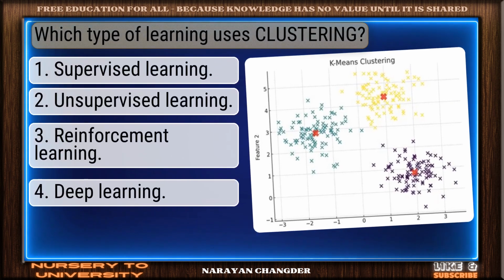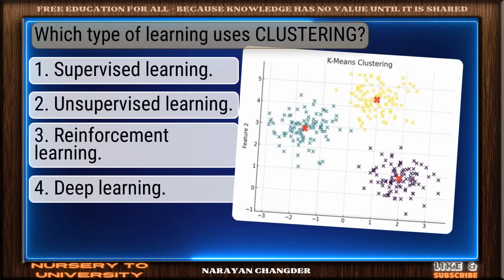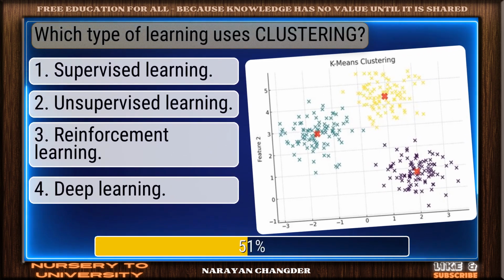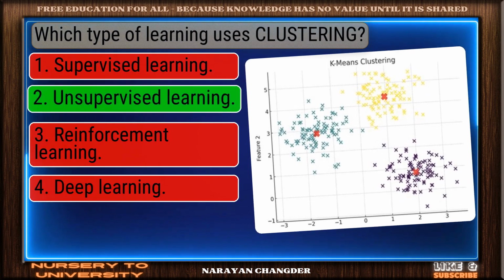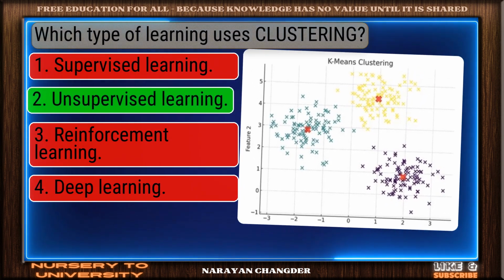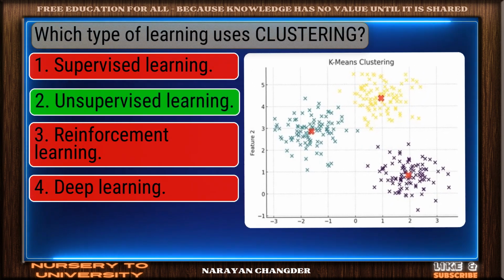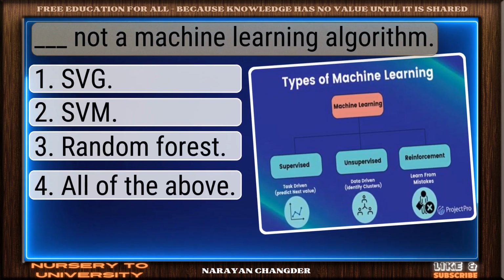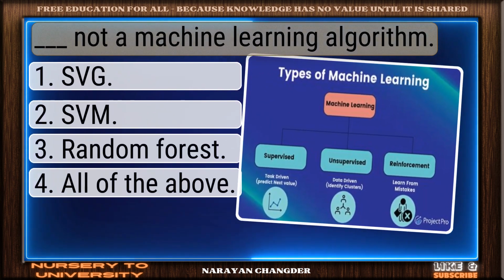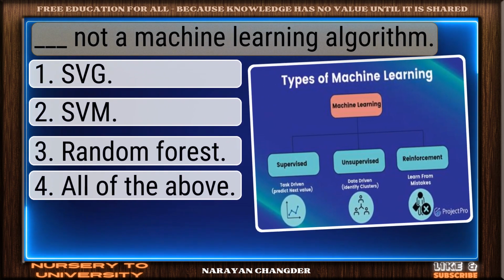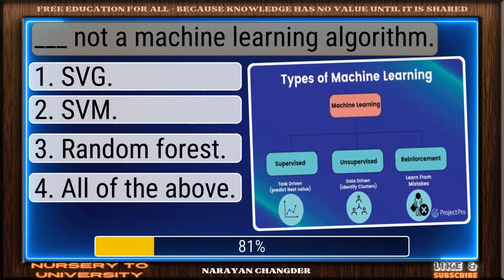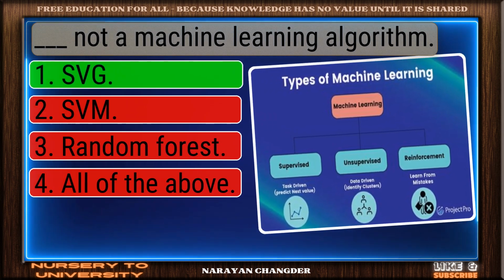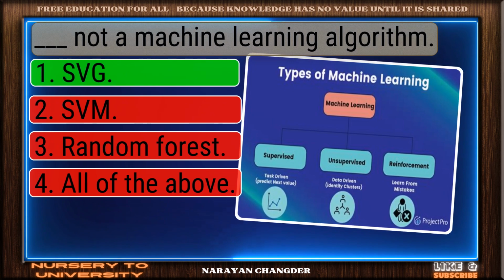Question number 21. Which type of learning uses clustering? Excellent. Unsupervised learning is a brilliant choice. Question number 22. Dash not a machine learning algorithm. Good job. Your answer SVG works well here.